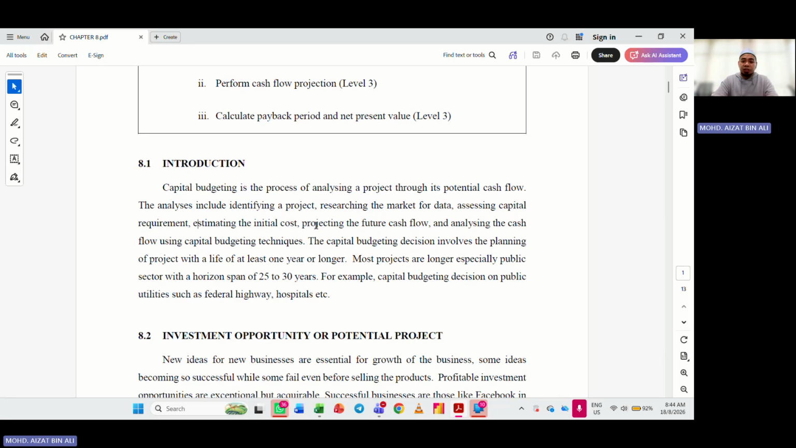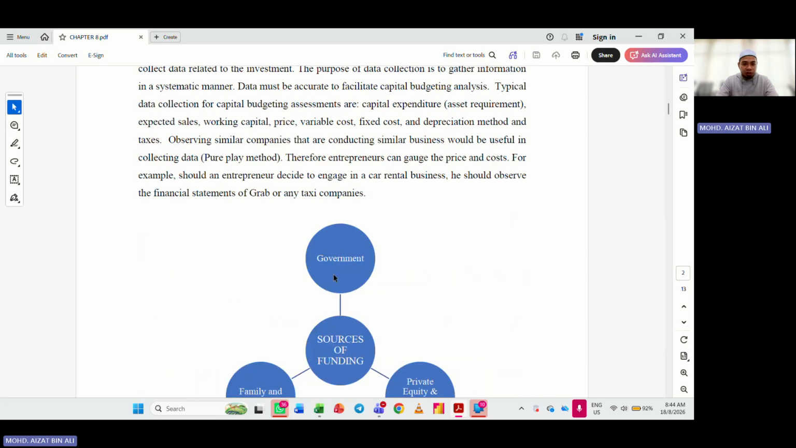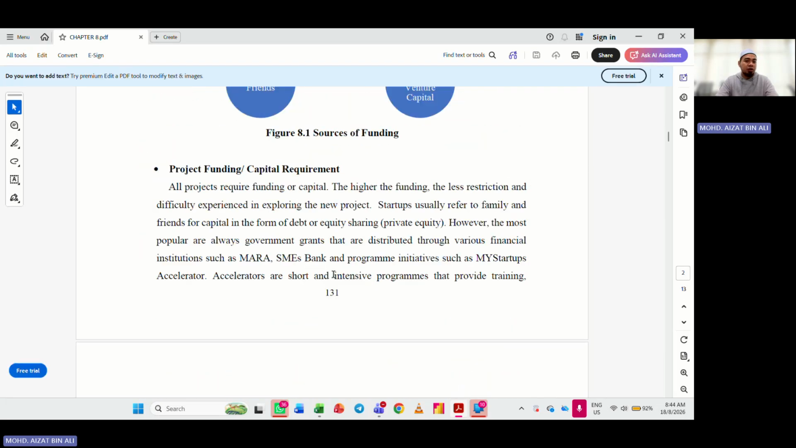So let's look at the next part, 8.2. You can read on your own. I prefer to go straight to the calculation part, because this is the part that we're going to discuss in our class this week.